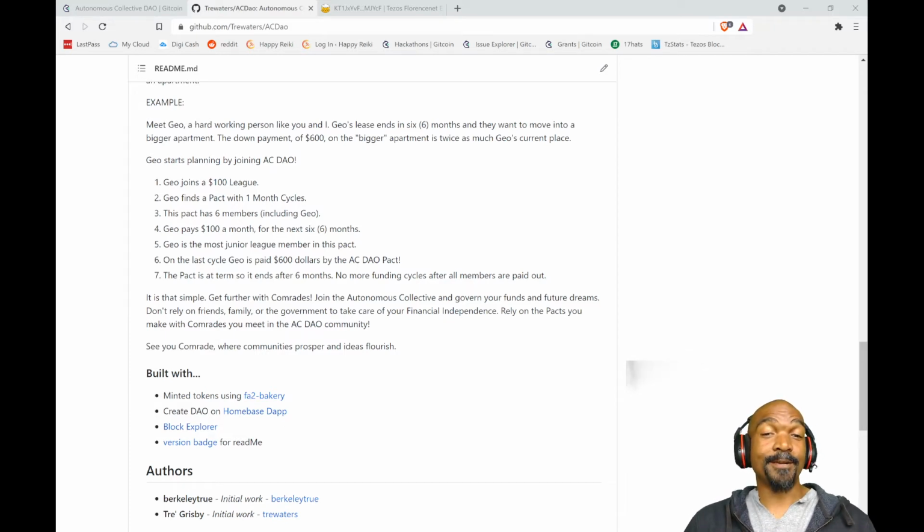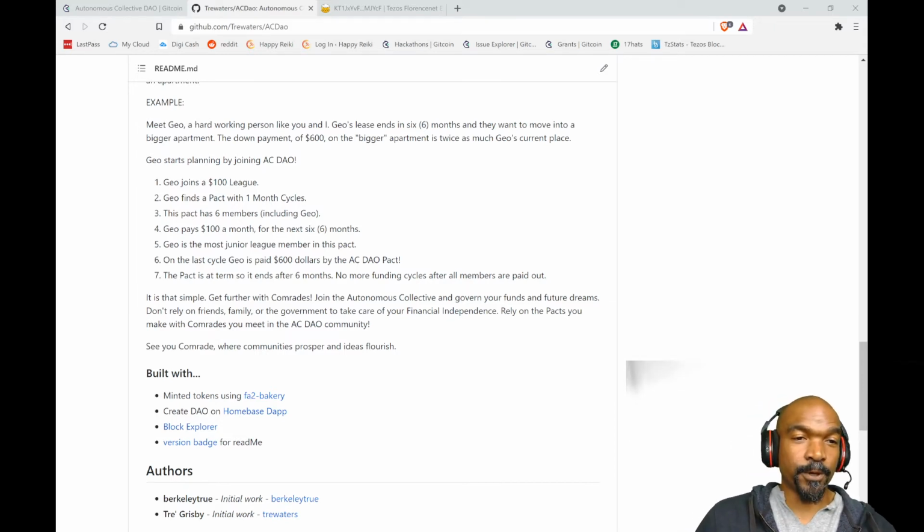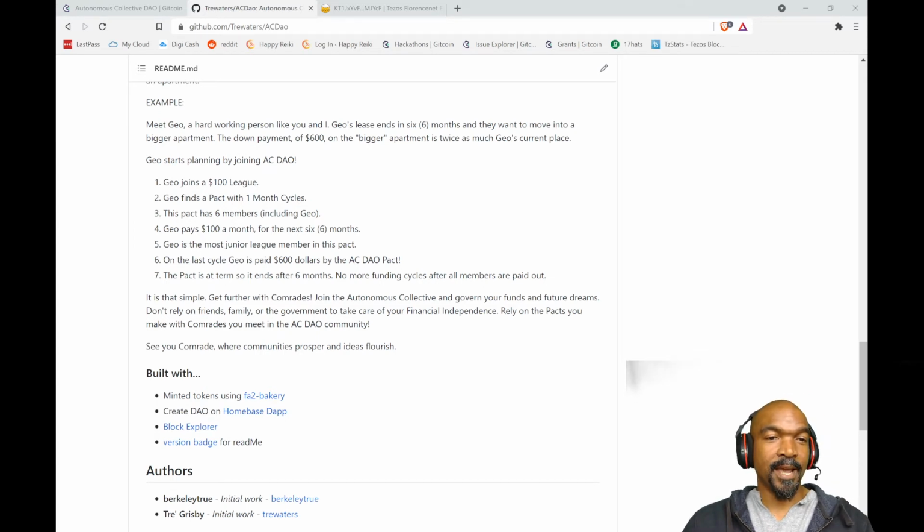Geo joins Autonomous Collective DAO, gets a Twitter account, and joins a league. Now, Geo knows that Geo can afford $100 per month. So, Geo picks a league that's affordable, which is the $100 league. Then Geo finds a pact with 1 month cycles.